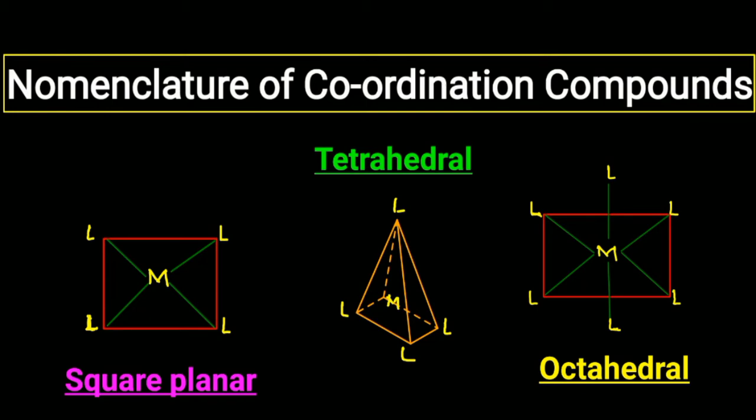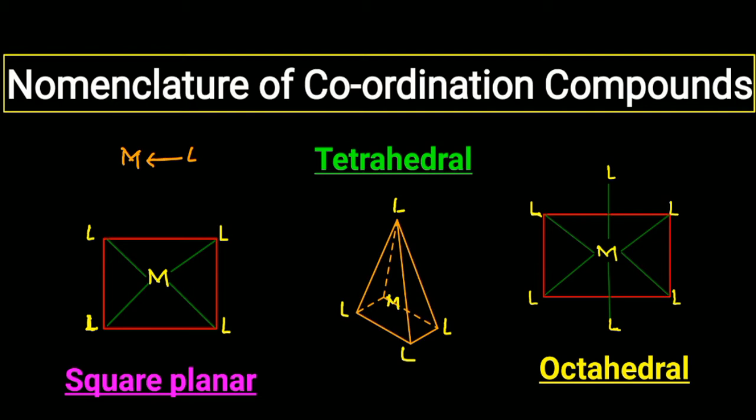Today I am going to discuss the nomenclature of coordination compounds. Coordination compounds are compounds where metal and ligand bonding is present, and the metal binds with ligands. There is a specific bonding, and according to some theories, such as valence bond theory, the ligand and metal bonds are covalent. According to crystal field theory, the metal ligand bond is ionic.